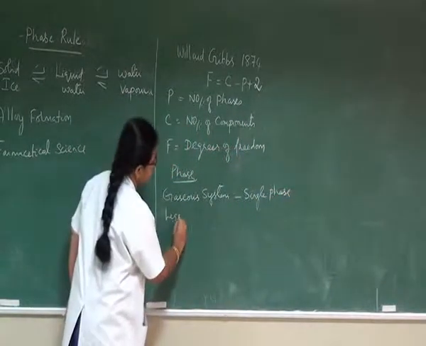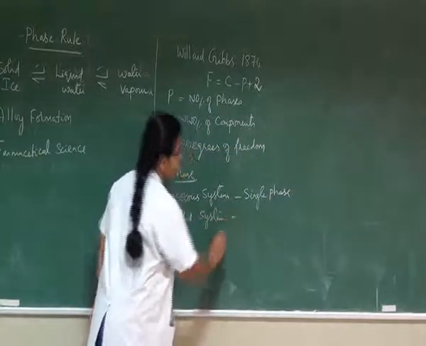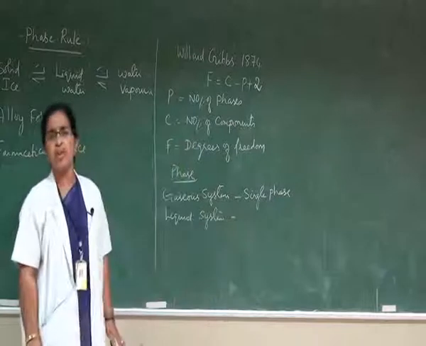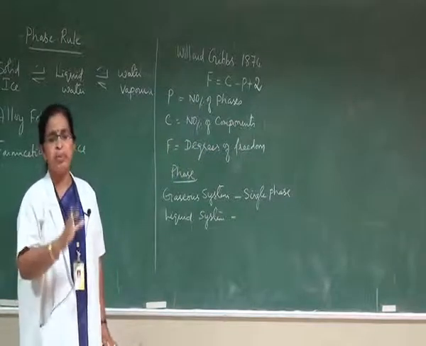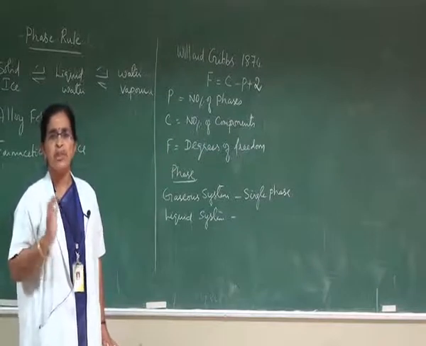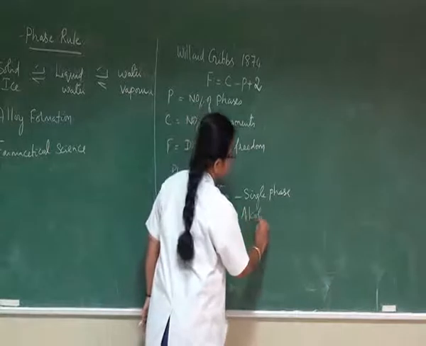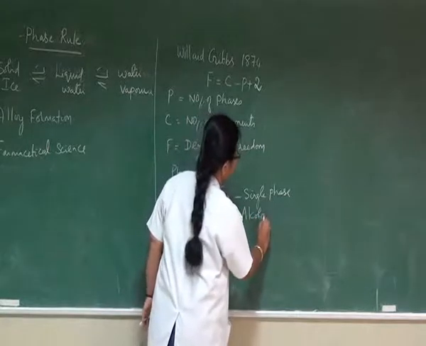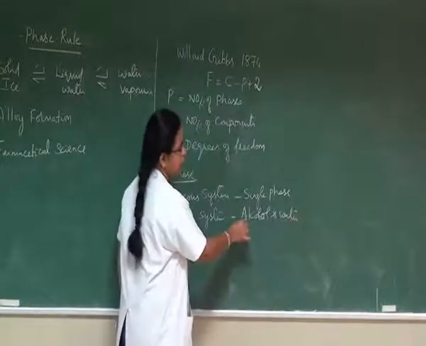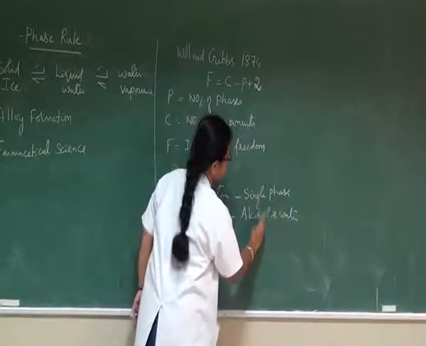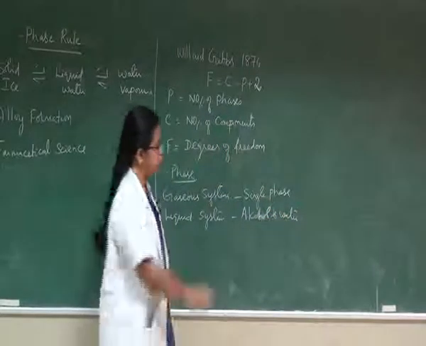A liquid heterogeneous system may constitute either one phase or more than one phase depending upon miscibility. For example, alcohol and water are completely miscible in all proportions.